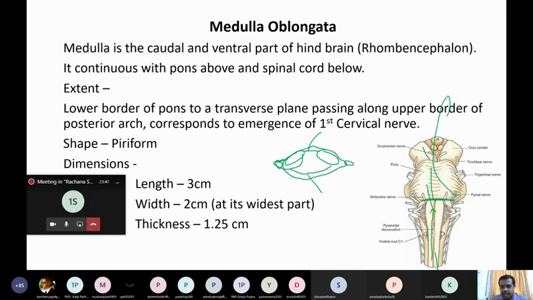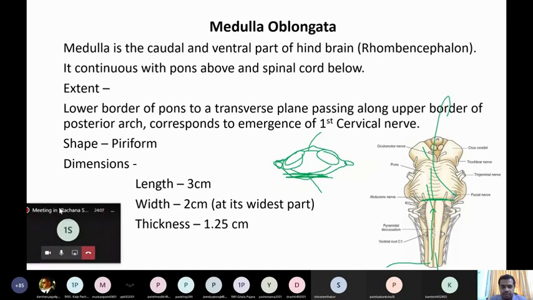The medulla oblongata extends up to the upper border of the posterior arch, and from this level the first cervical nerve emerges out. Is it clear? So that is the extension.